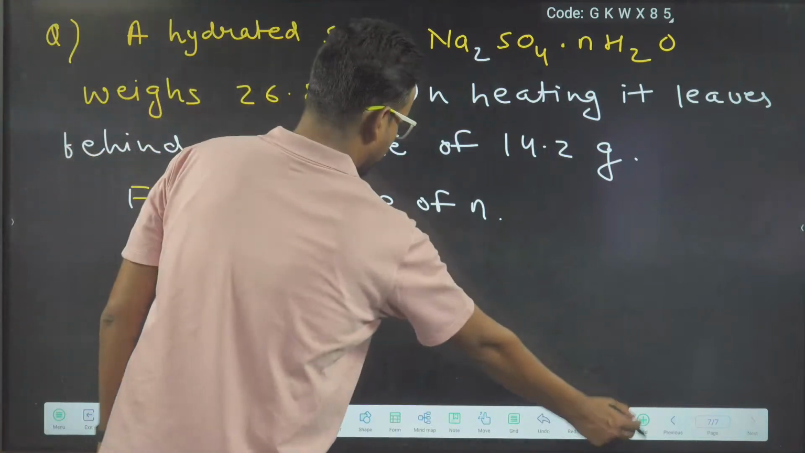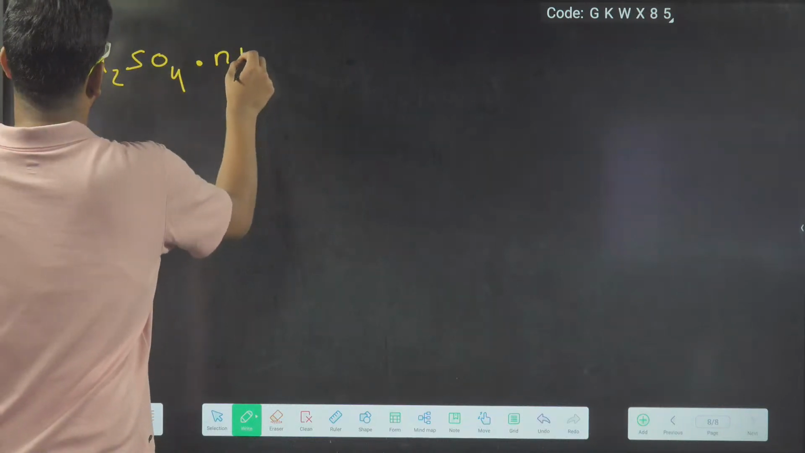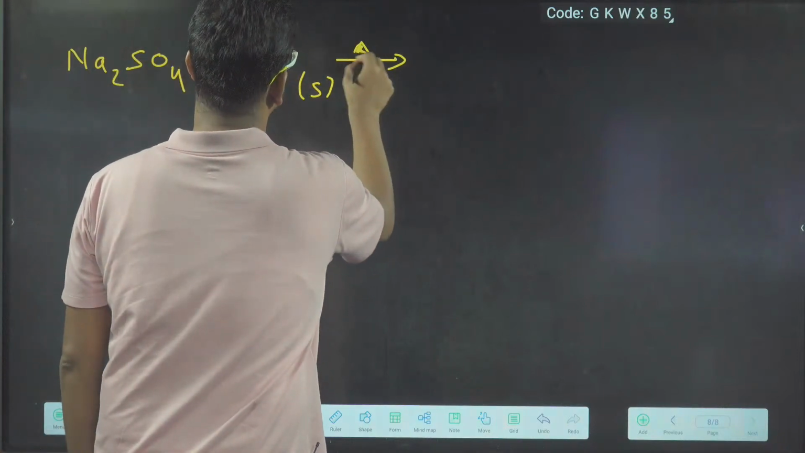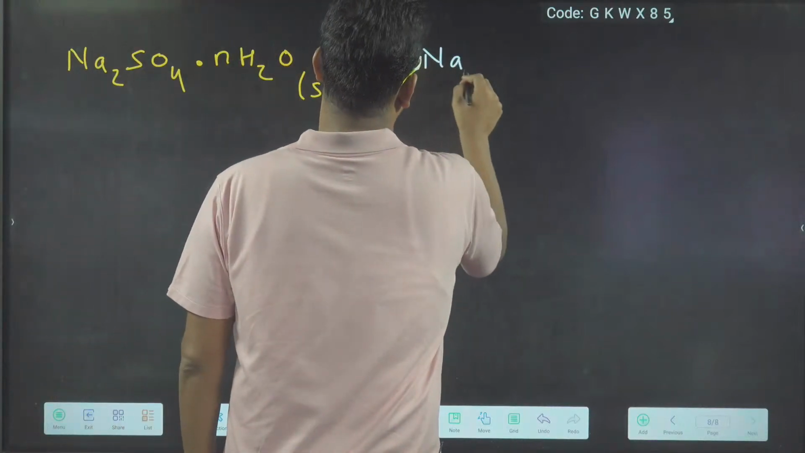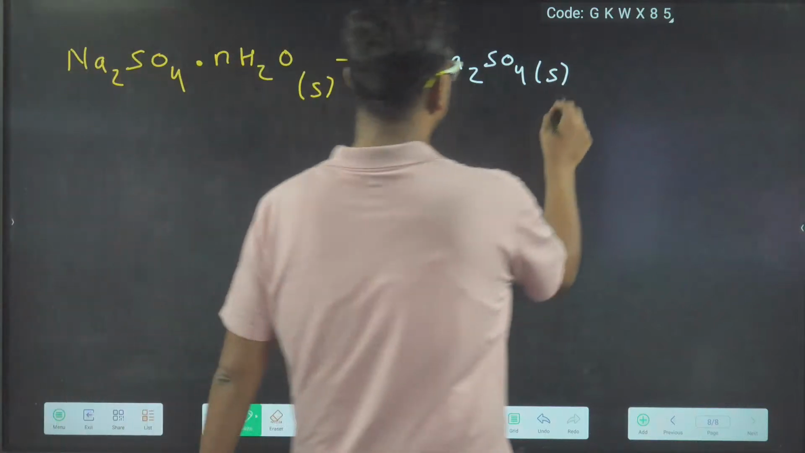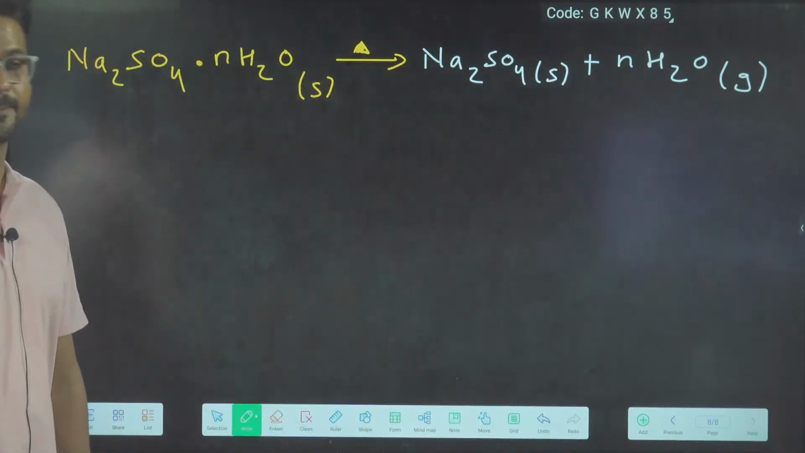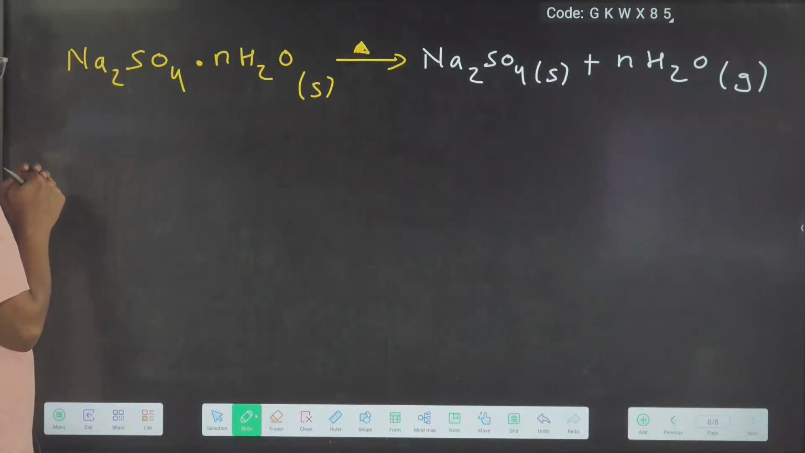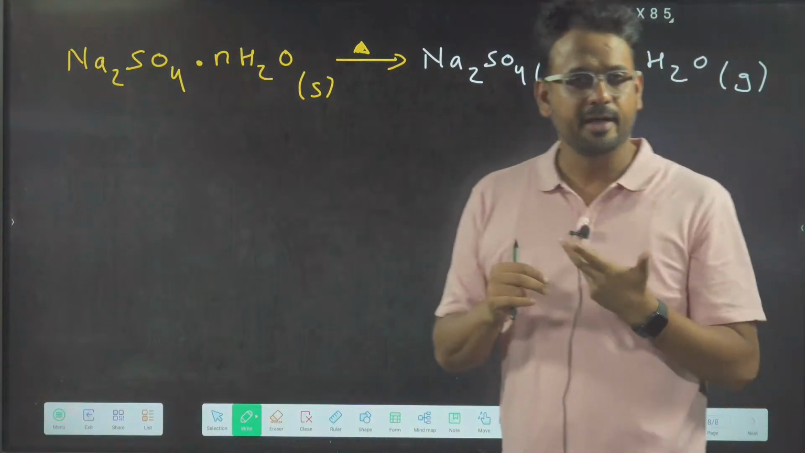Okay, so let's discuss this problem. Na2SO4·nH2O solid on heating will go into what? Can you complete the equation? It will go into Na2SO4 plus nH2O. Now, how much salt have we taken initially, everybody?